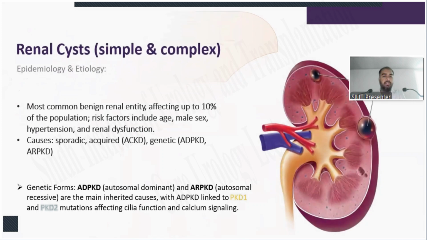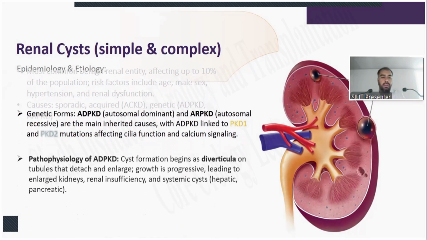Let's start with the renal cyst. Renal cyst is the most common benign renal entity, affecting up to 10% of the population. Risk factors include age, male sex, hypertension, and renal dysfunction. Causes may be sporadic, acquired cystic kidney disease, or genetic: autosomal dominant polycystic kidney disease or autosomal recessive polycystic kidney disease. Genetic forms are the main inherited causes, with autosomal dominant linked to PKD1 and PKD2 mutations affecting cilia function and calcium signaling.